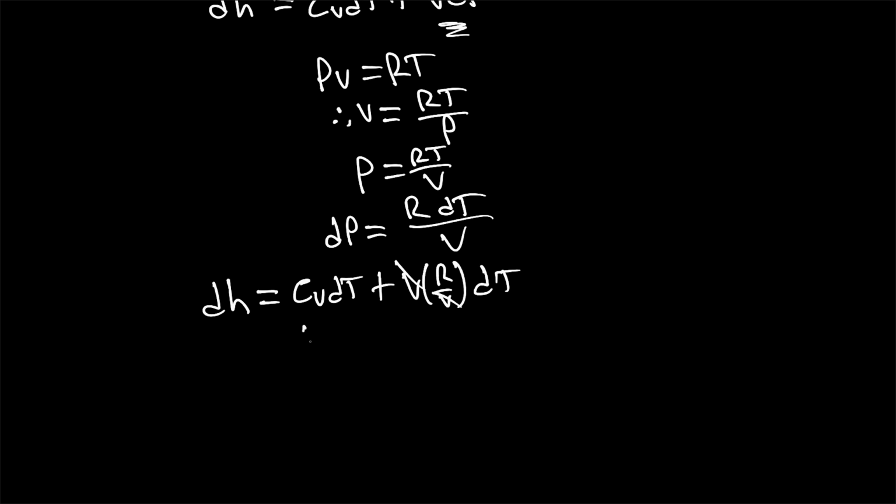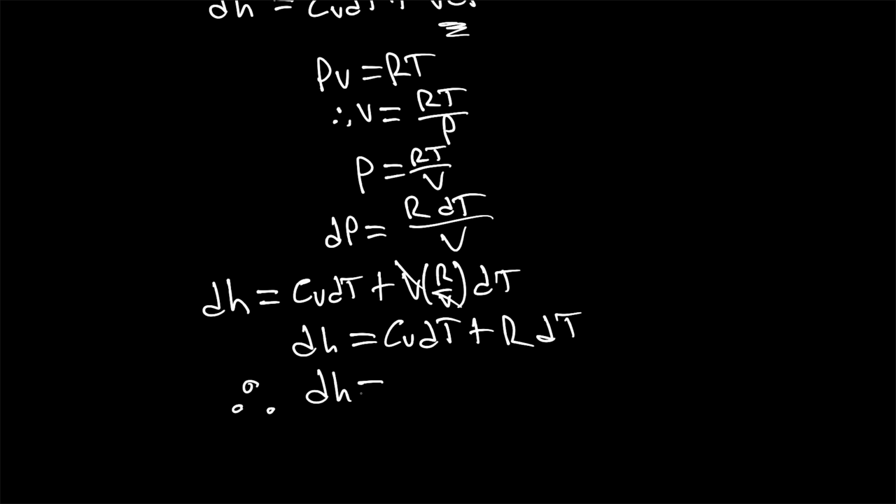We get that differential enthalpy is equal to the constant volume heat capacity times the differential temperature change plus the gas constant times our differential temperature change. Cv plus R is our constant pressure heat capacity. So therefore, our differential enthalpy change can be written as Cp dT. That's our constant pressure heat capacity times the change in temperature.